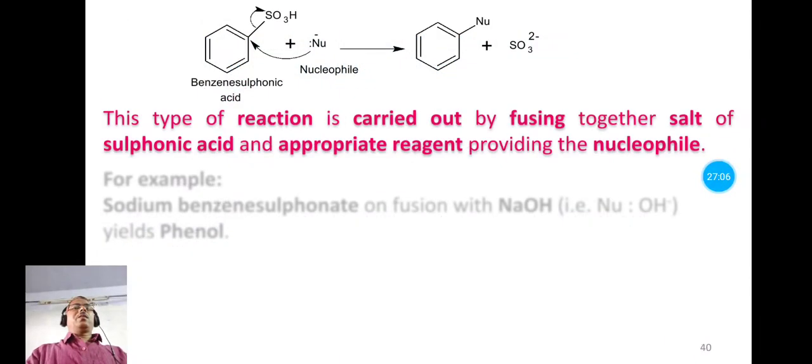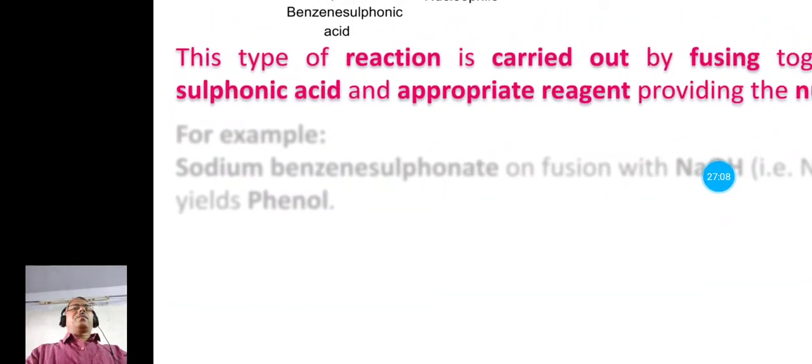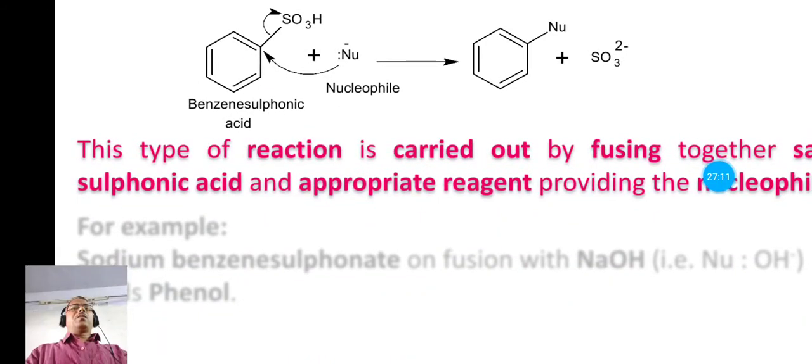Now let us see the general reaction. This is the structure of benzene sulfonic acid. This SO3H group is electron withdrawing. So when these shared electrons are taken up by the SO3H group, this carbon becomes electron deficient, and therefore this electron deficient carbon is susceptible to attack by a nucleophile. So attack of the nucleophile occurs at this particular position, the electron deficient carbon, and we have the product, this one.